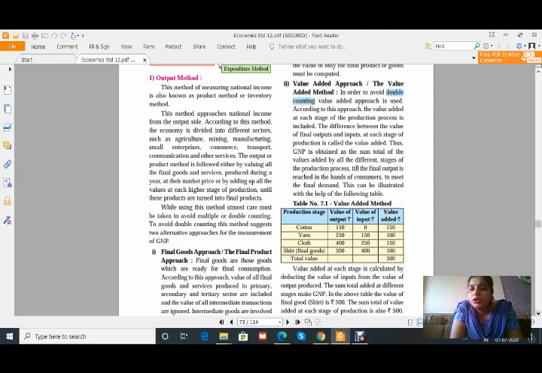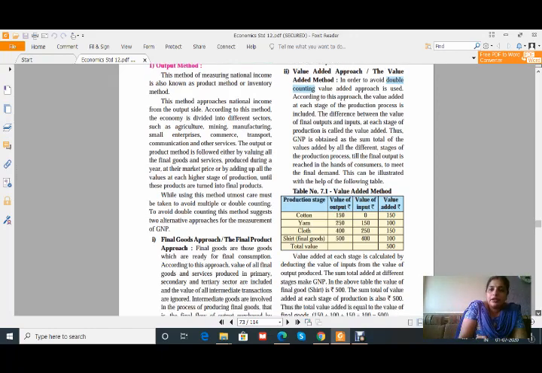While calculating the shirt, after the cloth is made, from the cloth the shirt is made, and the price of the shirt, if it is 500, then in this 500 the value of input is 400, and we have to deduct, and that is the value added, that is 100, and we have to calculate the total value, and that total value will come to rupees 500. Okay, I think all of you are getting clear about this.